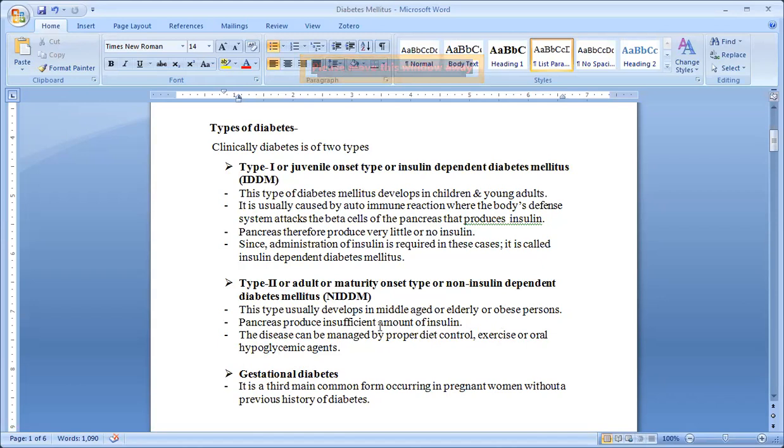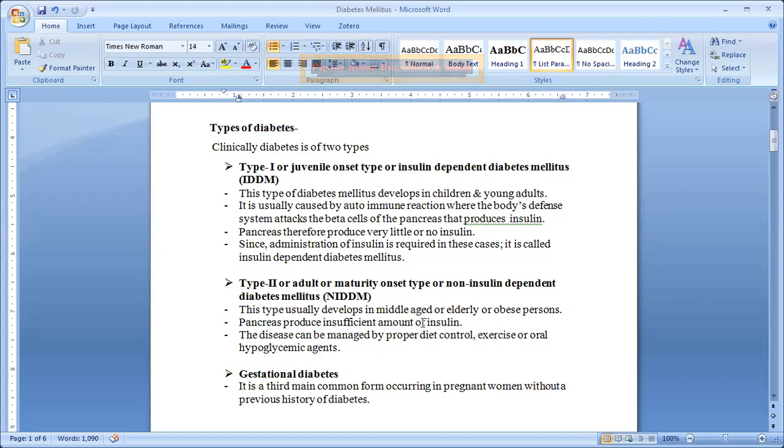The pancreas produces an insufficient amount of insulin. Here also, due to what? The pancreas produces an insufficient amount of insulin. Here also the same, but what happens here is according to the age, that is the maturity onset. But in type 1, in children or young adults only, due to autoimmune reaction, there is an insufficient amount of insulin.